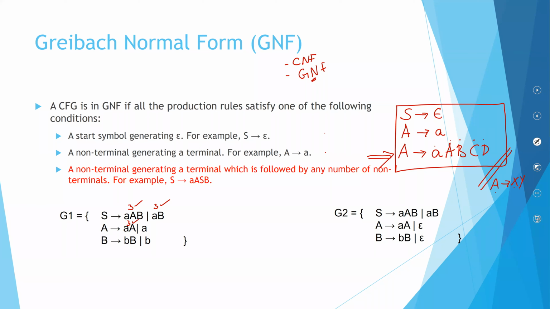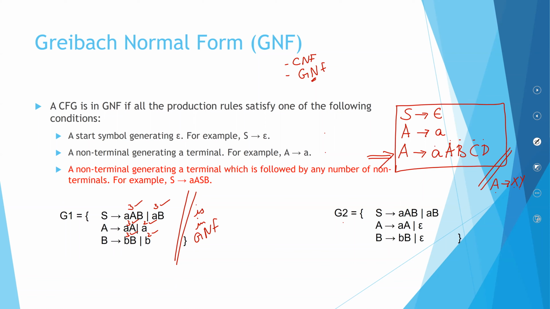Rule number 2 is satisfied. Rule number 3 is satisfied. Rule number 2 is satisfied. Therefore, this is in GNF, because each and every production rule satisfies the GNF conditions.